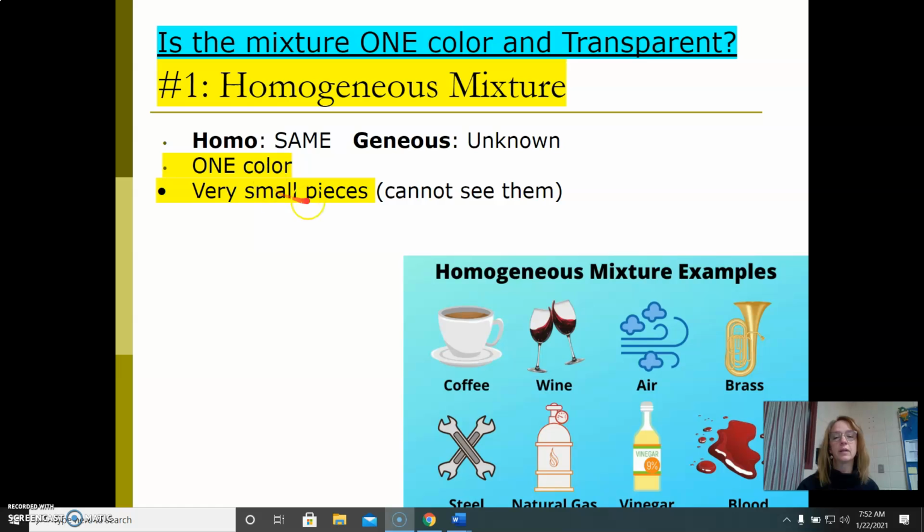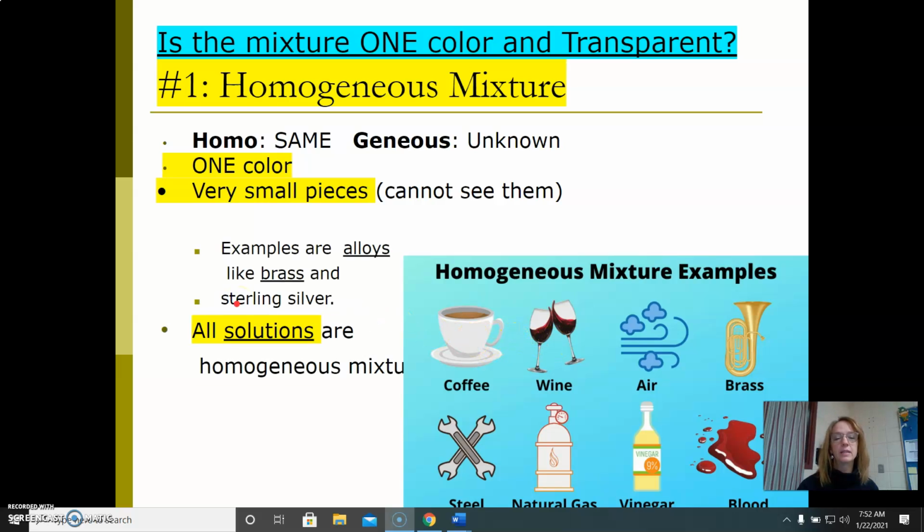They're one color because they're made of really small pieces. Coffee is one color, wine is one color. The particles are so small in there, you can't tell them apart. So we call liquid mixtures that are homogeneous solutions. But if I froze this coffee or turned this wine into a solid, it would still be a mixture, just a different state of matter.